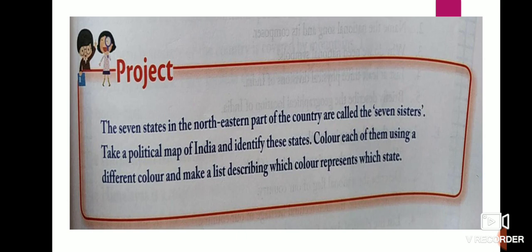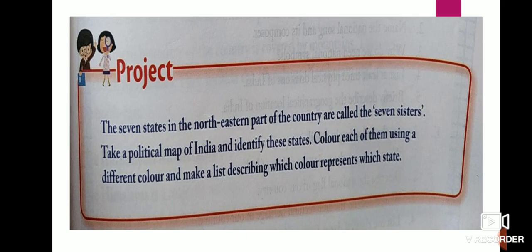So what is that project? Now children, the 7 states in the northeastern part of the country are called the 7 sisters. They are known as 7 sisters.